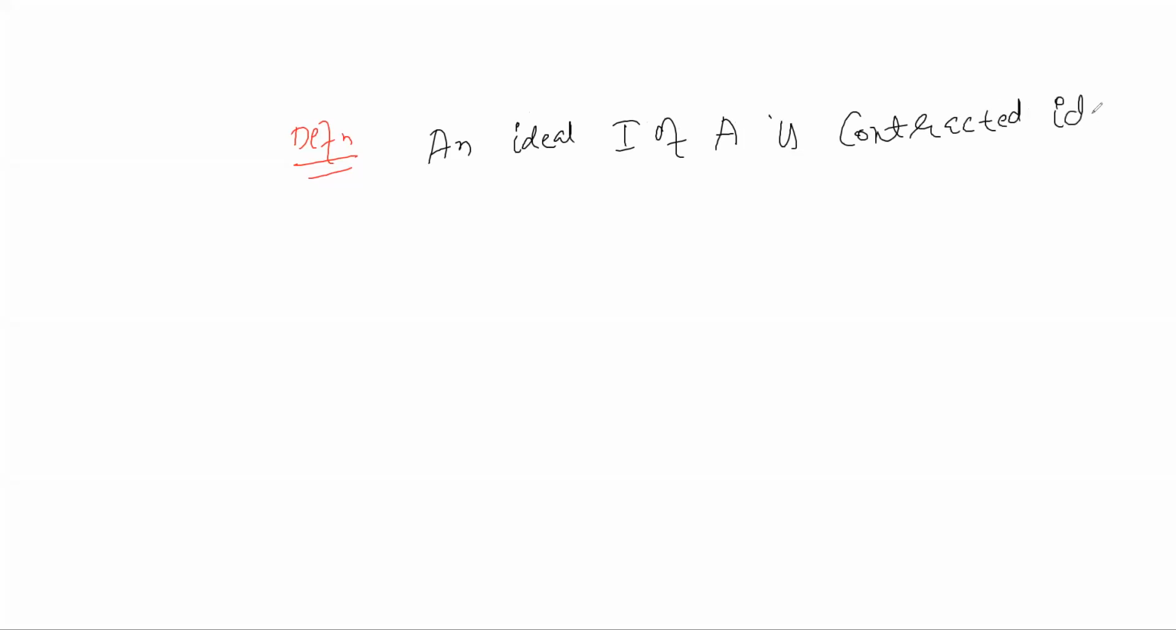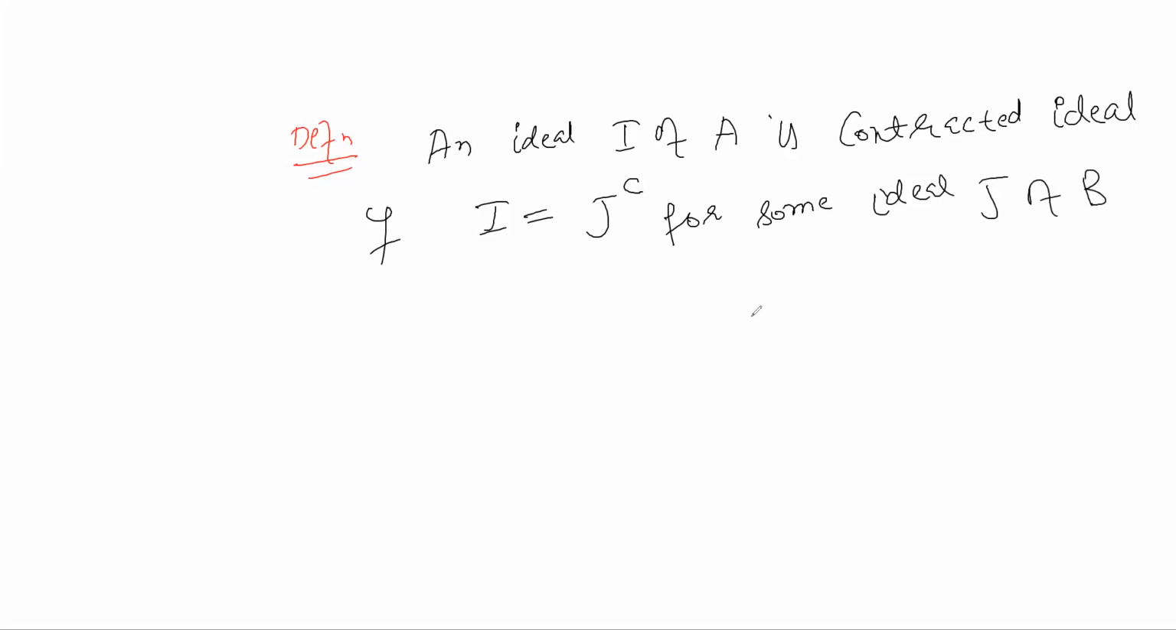So we have some definitions. An ideal I of A is a contracted ideal if I is the contraction of some ideal of B, that is, if I equals J contraction for some ideal J of B. I is called a contracted ideal if it is the contraction of some ideal of B.